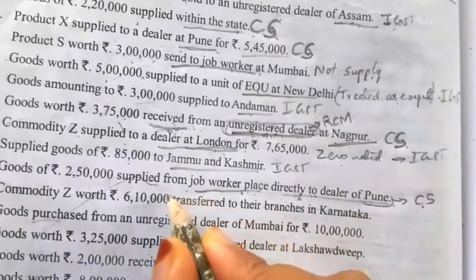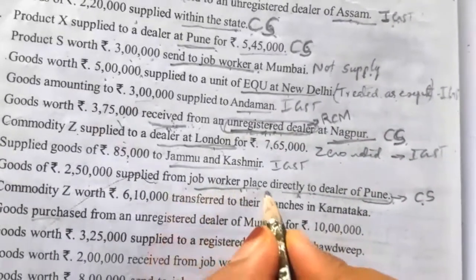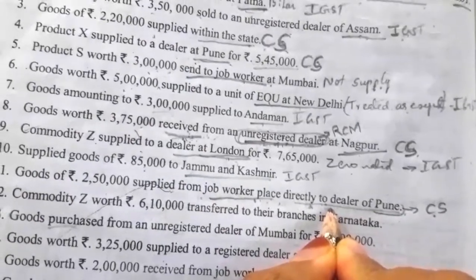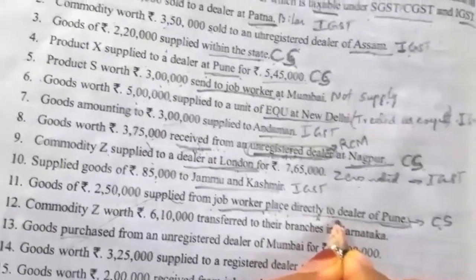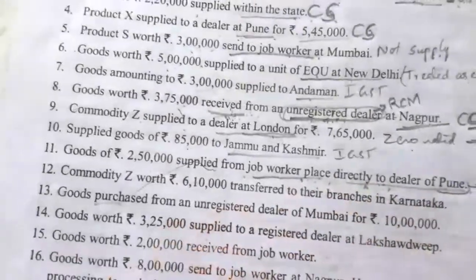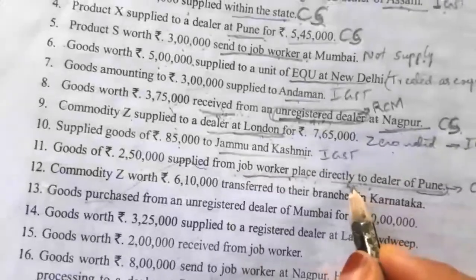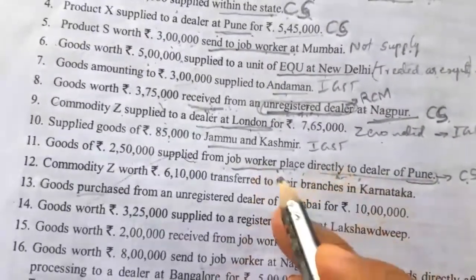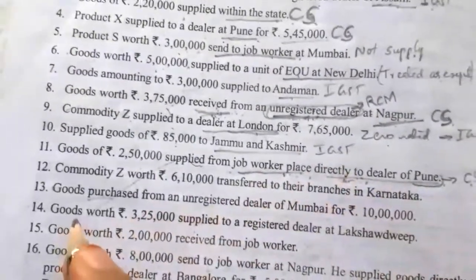Goods supplied from the job worker's place directly to a dealer are taxable, as they are supplied by the owner. It is treated as a supply made by the owner. On the owner's behalf, the job worker has made the supply here.